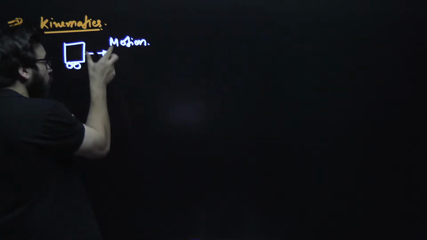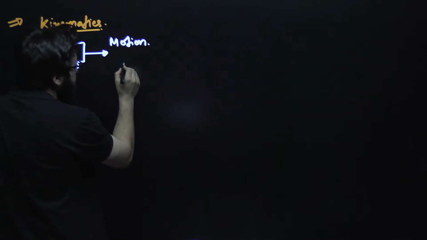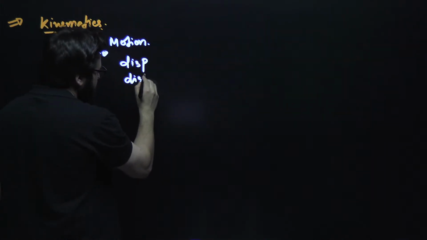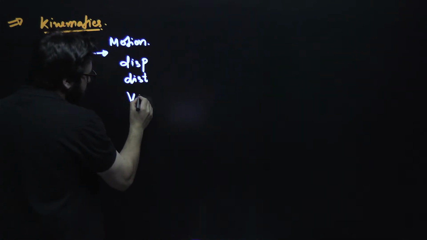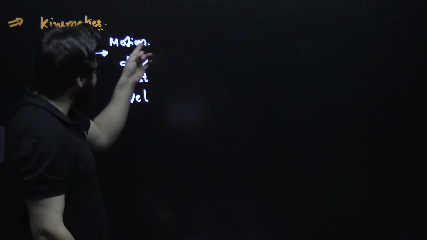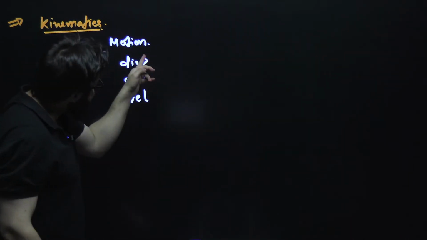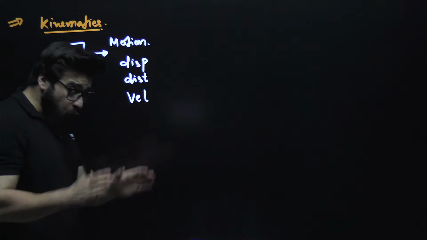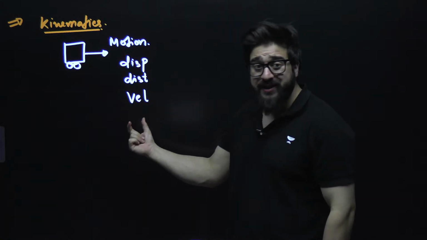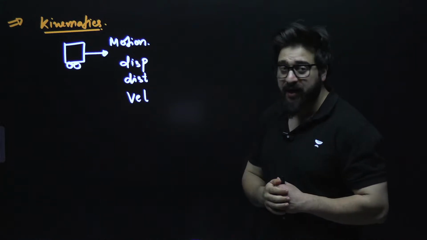When the car is in motion, what do we actually talk about? We ask how much is the displacement of the car, how much is the distance covered by the car, how much is the velocity of the car, how much is the speed of the car. These are the terms related to motion. So whenever we discuss displacement, distance, velocity, we are talking about kinematics.